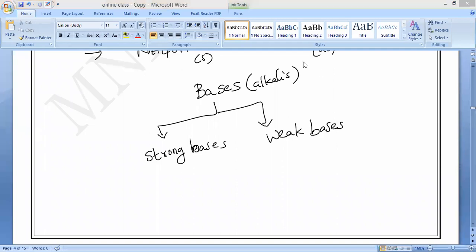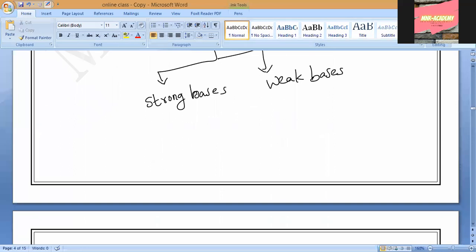What is the difference between them? Ashika and Jesse, you both tell. Humaira also. Humaira, are you there in the meeting? Tell me, what do you understand by strong acid and weak acid?